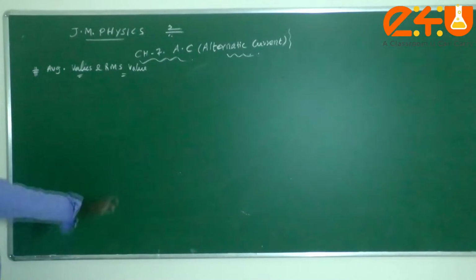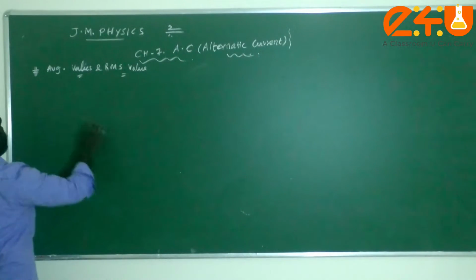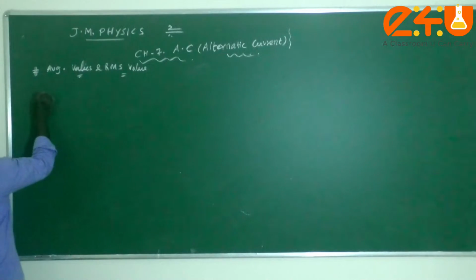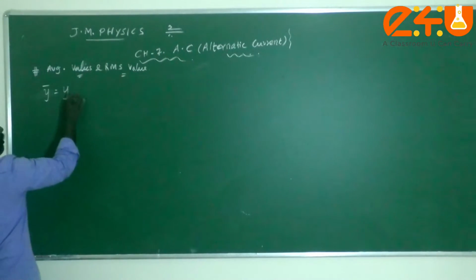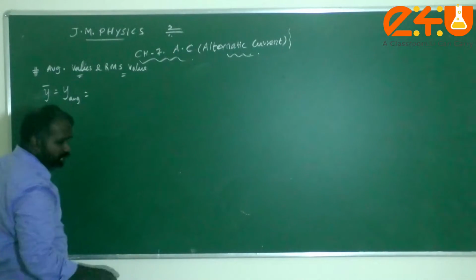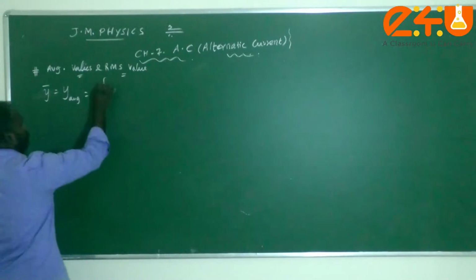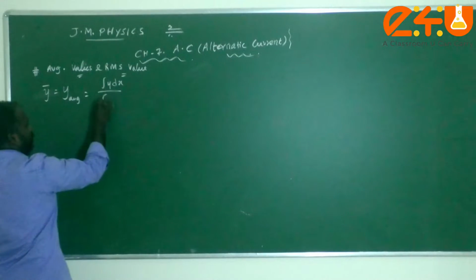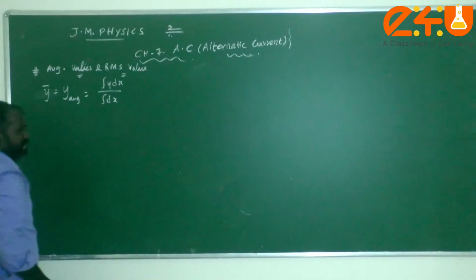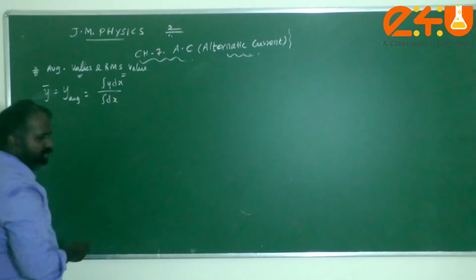Please see that for any mathematical function, as we said earlier, generally y bar, that is y average, since y is considered to be a function of x, we can write y bar equal to integral y dx divided by integral dx. This is the average for any continuously varying function, children.